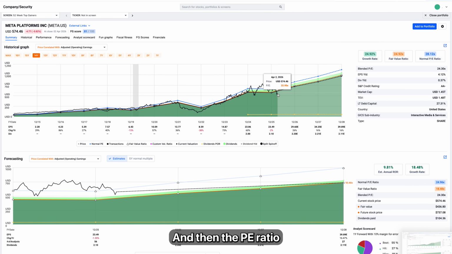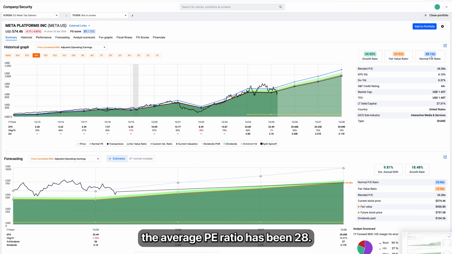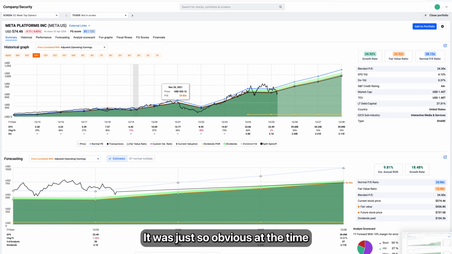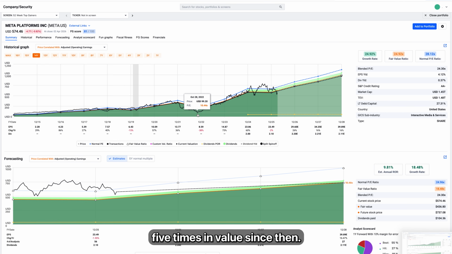And then the PE ratio is currently at 22.95, while historically, since really 2014, the average PE ratio has been 28. And back during that generational dip in the stock, when everybody was scared of it, the PE dropped down to 12.15, or actually 9.66, it looks like, pretty much the low PE. It was just so obvious at the time how undervalued that stock was, and it has basically gone up 5 times in value since then.